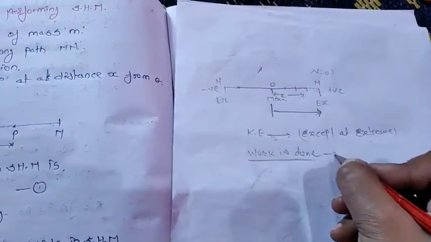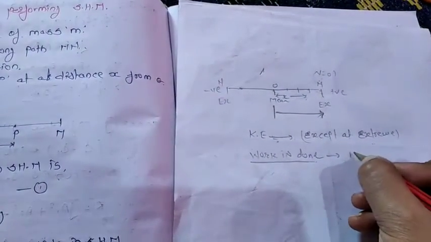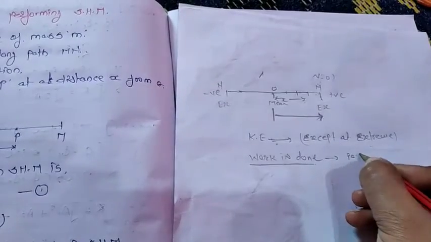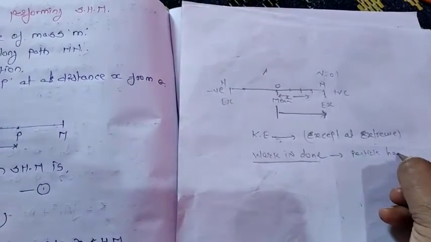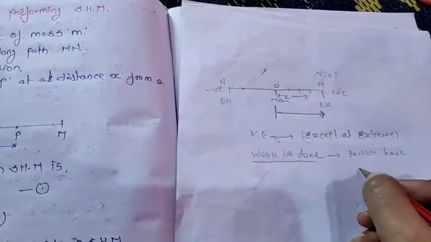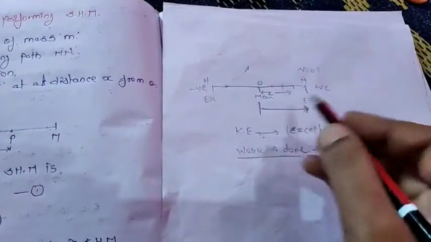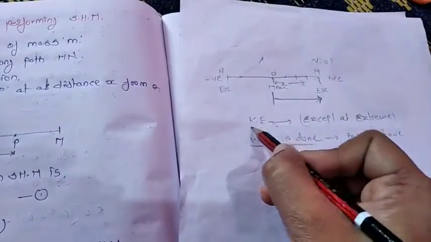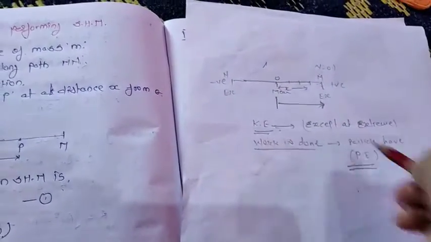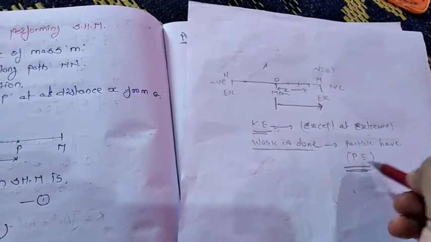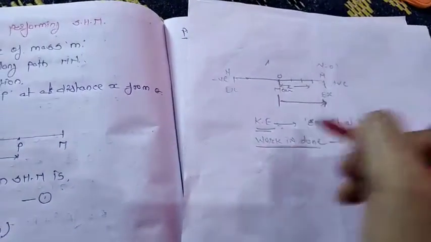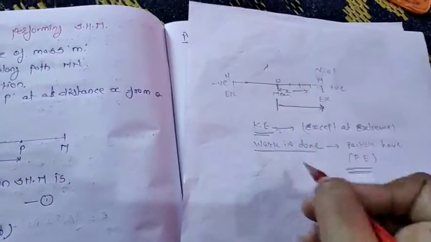That means the particle has potential energy also. So the particle has kinetic energy and potential energy: potential energy except at the mean position, and kinetic energy except at the extreme position.